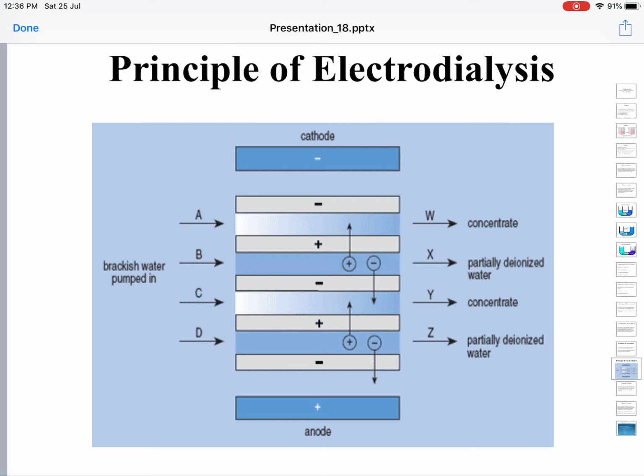So here in electrodialysis, instead of the movement of solvent molecules, as in the case of reverse osmosis, ions are moved. Actually, in dialysis, ions are moved. Okay, this is about electrodialysis. The diagram neatly explains it.